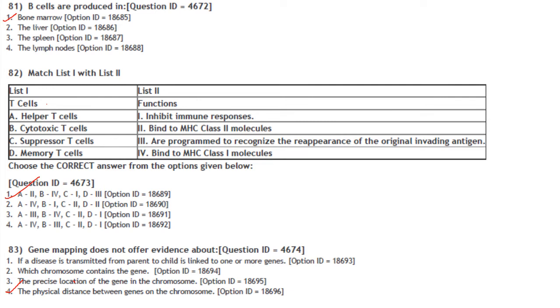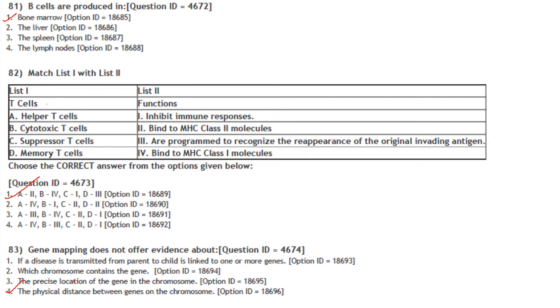B cells are produced in. So B cells, they are produced in the bone marrow. Answer is option 1. Then match the list 1 with list 2, that is T cells and their functions. So helper T cells, they bind to class 2 MHC molecule. Cytotoxic T cells bind to class 1 MHC molecule. Suppressor T cells inhibit immune responses, and memory T cells are programmed to recognize the reappearance of the original invading antigen. So the answer is A2, B4, C1 and D3.